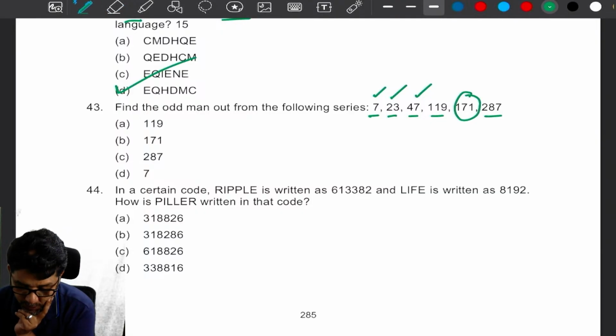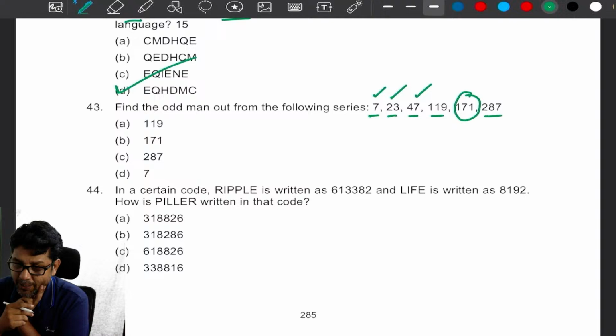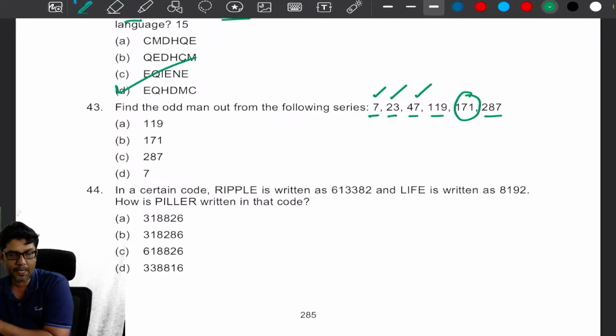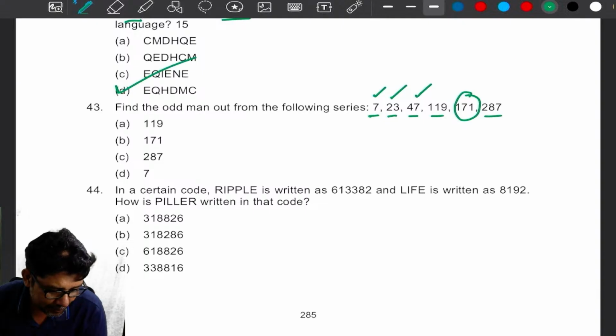Okay, next 287. 287 is also a prime number, right? 119, why 119? I'm just checking. 171 is not a prime number. 19 nines are 171. 287. So tell me, my dear. I think 119 is a prime number only. Please check. Guys, please say yes or no. I don't think anyone is answering me. I told you, this is one of the most difficult parts.